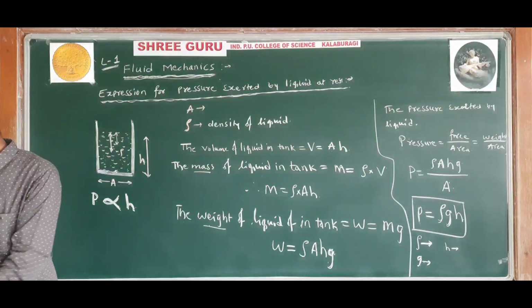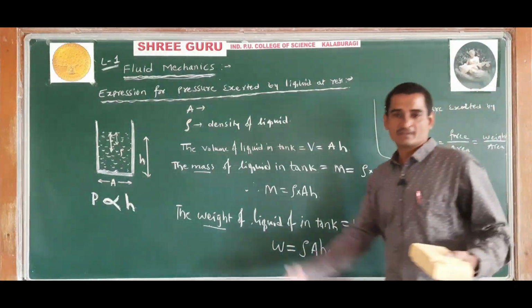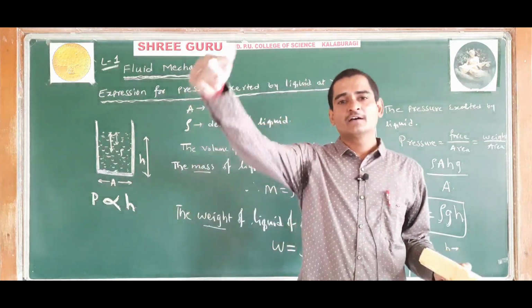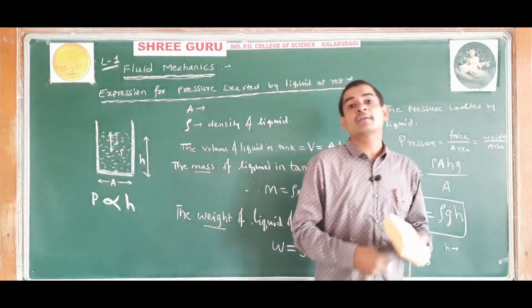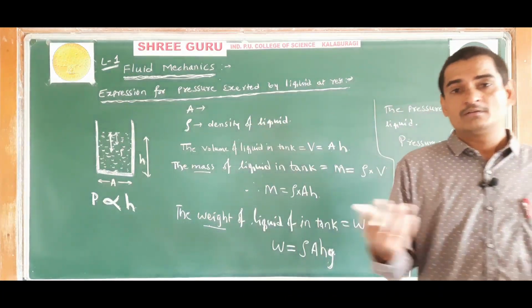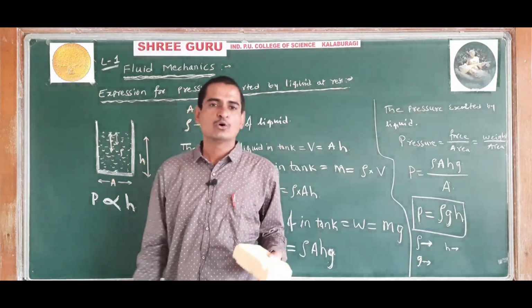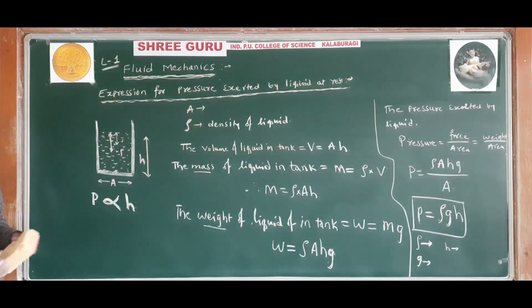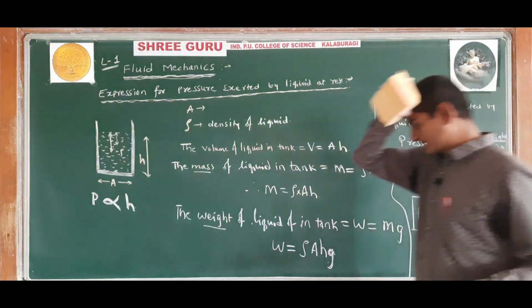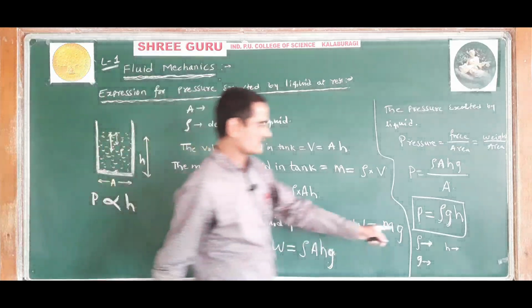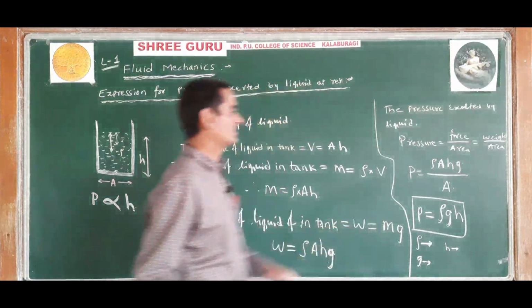So if we take sea water, as you go deeper and deeper into the sea water, the pressure increases more and more. As the height increases, the pressure also increases. That is, P is directly proportional to H. This is called fluid pressure, or the pressure exerted by the liquid at rest. P is equal to rho g H. Remember this formula. This is a very important, basic formula in this particular chapter.